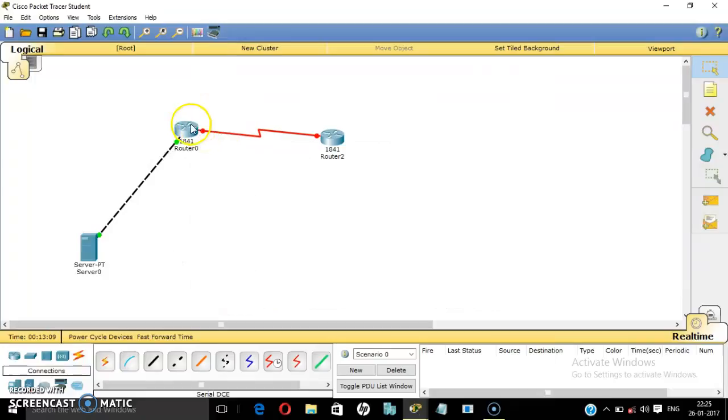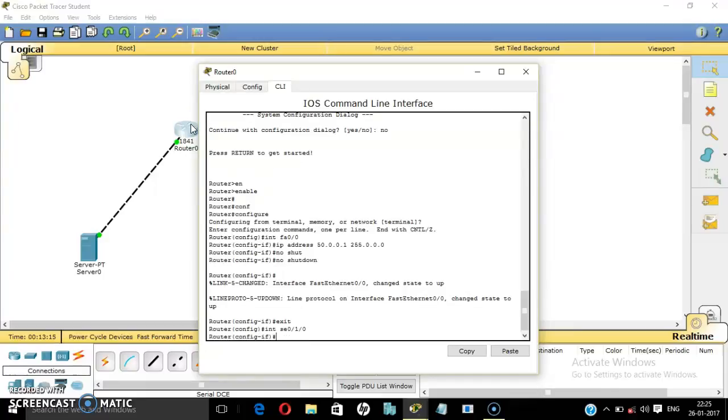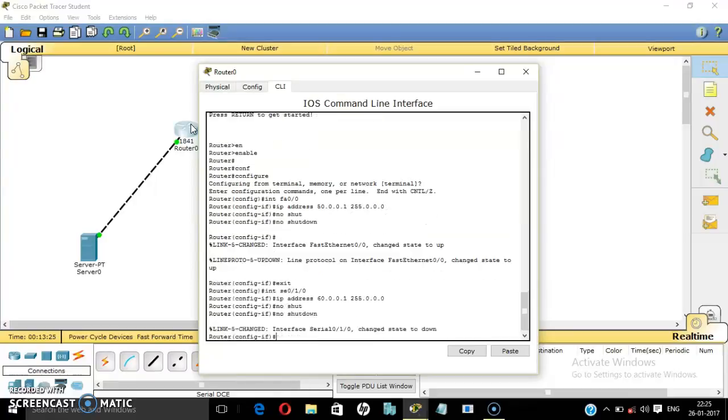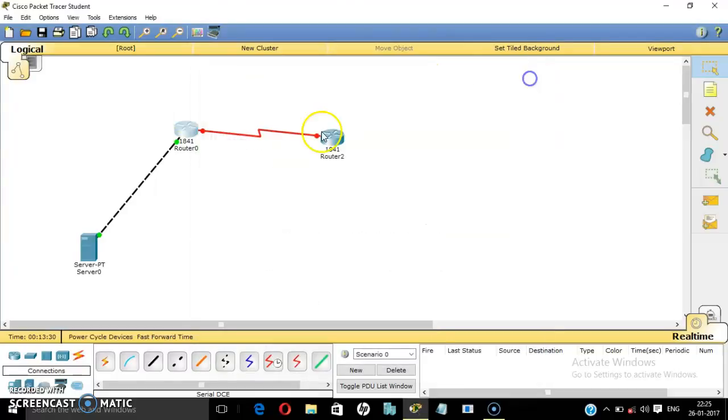This is serial. int SE0/1/0 IP address. That will be 60.1. Subnet mask. No shut to activate the port. Exit.